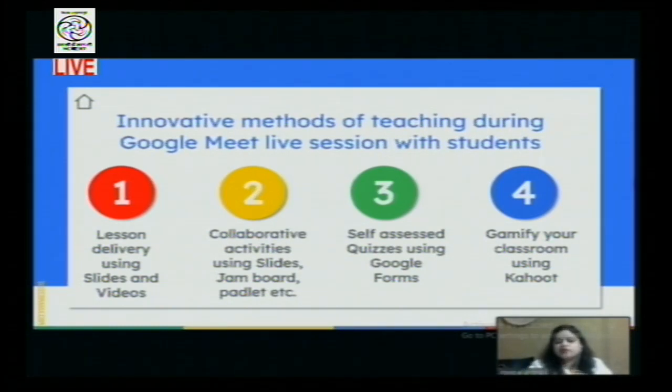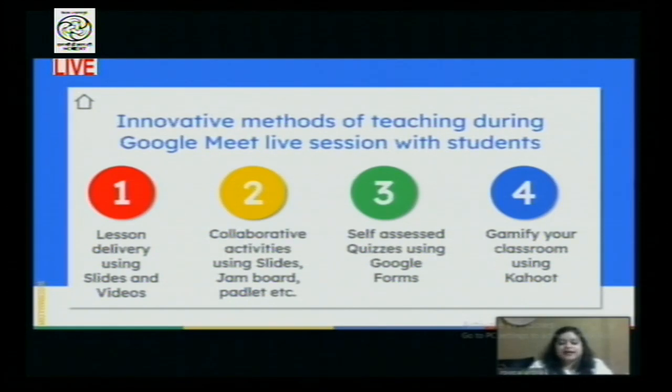In virtual mode, Google Meet helps us to use a whole lot of Google apps to bring that collaboration. And this collaboration can be done through slides, or through a virtual whiteboard, which is provided in one of these Google apps, called Jamboard. So teachers can use this virtual whiteboard to teach during their classes.